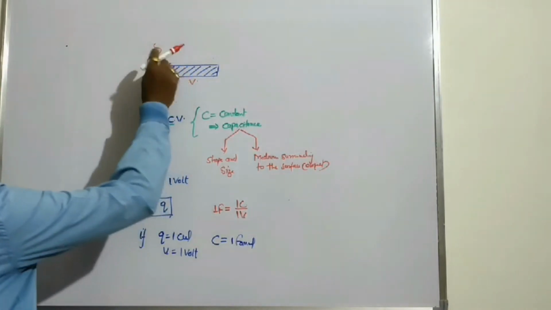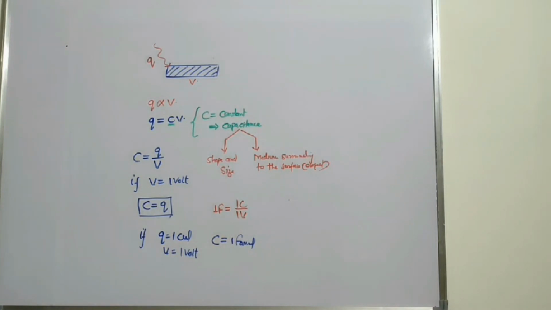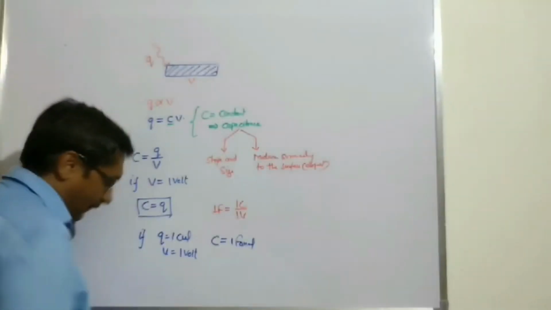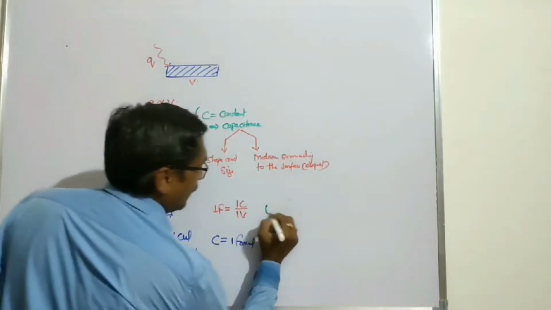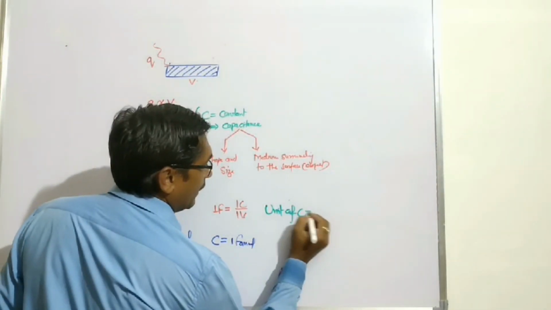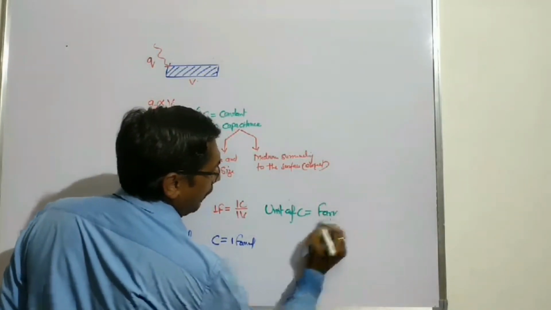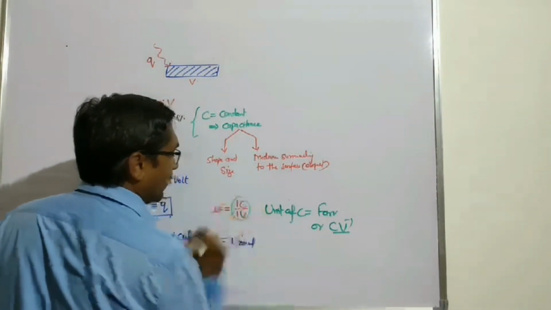It means when we provide 1 coulomb charge to a surface and the potential developed on the surface is 1 volt, the capacitance of the object is 1 farad. So the unit of C is farad, or coulomb volt inverse.